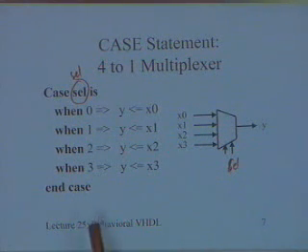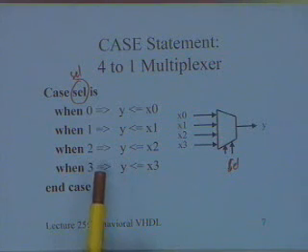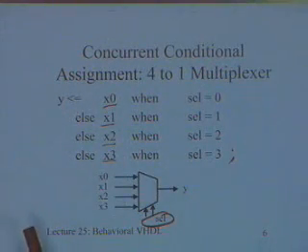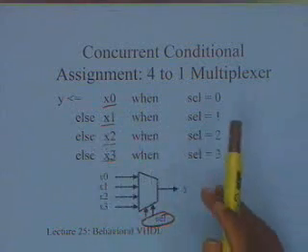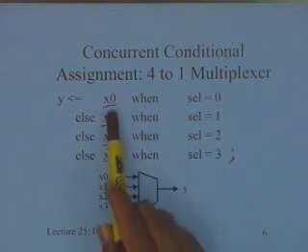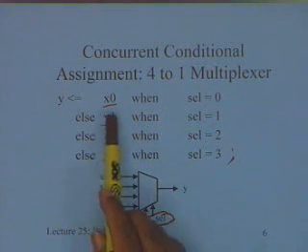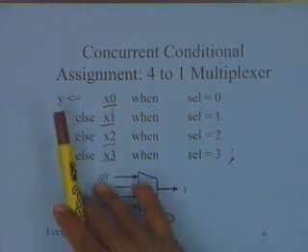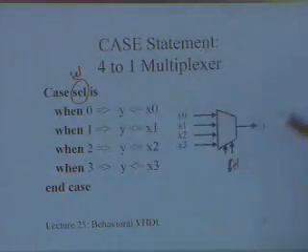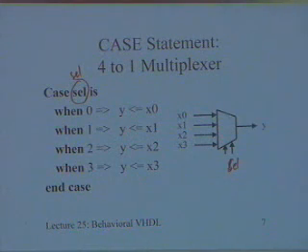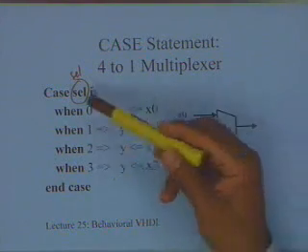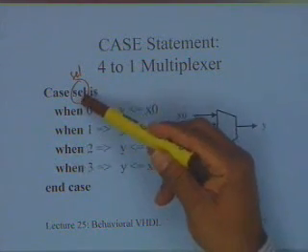Okay, so now there is a very distinct difference between these. Please remember, in the case of the concurrent assignment, we can make only one assignment to the signal, and I am selecting the driver. The driver itself is getting selected, and I have only one driver. So the input to the driver is getting selected. The input to the driver is either from x0, x1, x2, x3, and so on and so forth. Here it is more like the way you write your case statements. What it implies is that one of them will be executed. That is the implication. Which one is going to be executed depends upon what the value of select is.